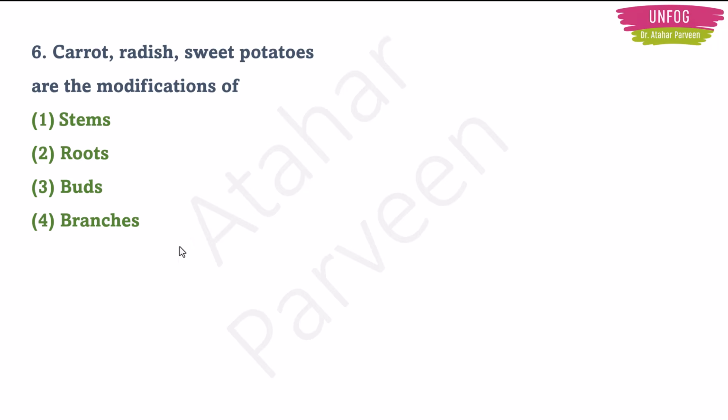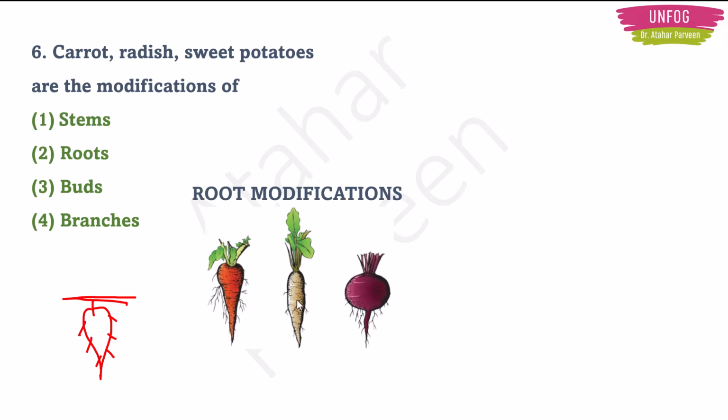So let's see. We all know what a carrot looks like. First we'll see carrot. Carrot is grown below the ground, right? And this is the carrot and these root hairs will be present. Similarly we have radish also. Radish also looks something like carrot, right? And sweet potatoes also grow below the ground. So this is carrot, radish, and this is actually turnip. Turnip is also a type of vegetable, and sweet potatoes. So these all grow below the ground.